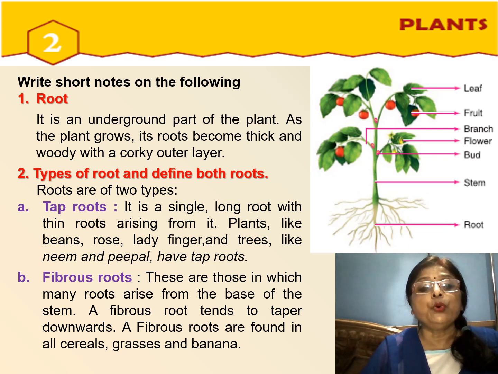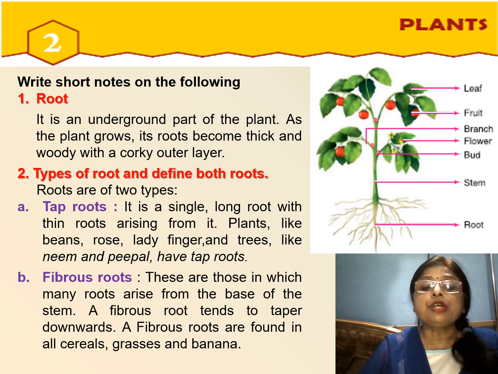First, what is root? It means you have to define the root. As you know, it is the underground part of the plant. As the plant grows, it becomes thick and with a woody part. You can see the woody part of the plant, and it has a corky outer layer. There are two types of roots: tap roots and fibrous roots. Tap root is a single root with thin roots arising from it. Plants like beans, rose, ladyfingers all have tap roots.